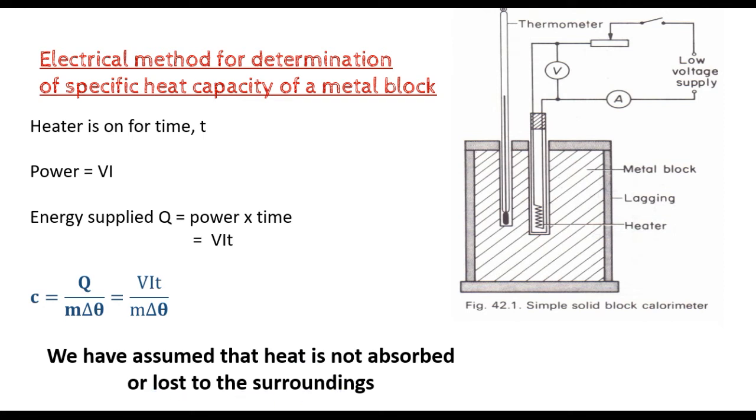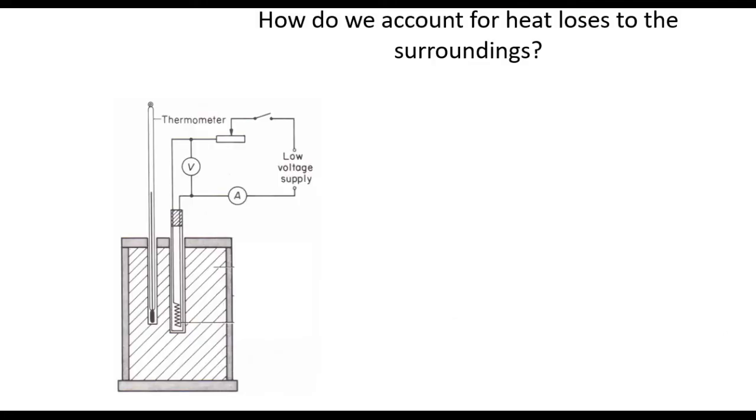Now, in practice, there is always some heat that is absorbed or lost to the surroundings despite there being lagging around the container. So we need to take into account the heat lost or absorbed to the surroundings. So how do we account for heat losses to the surroundings?